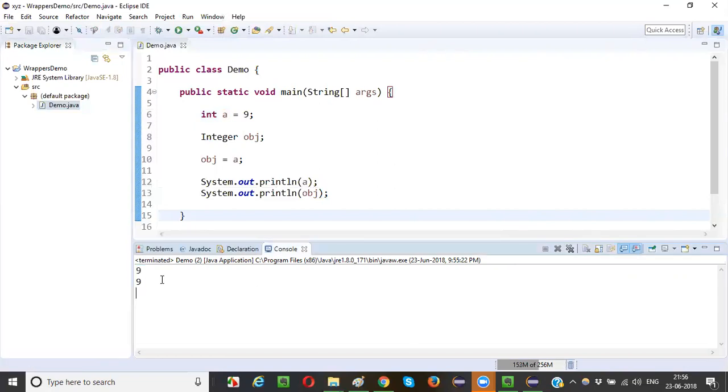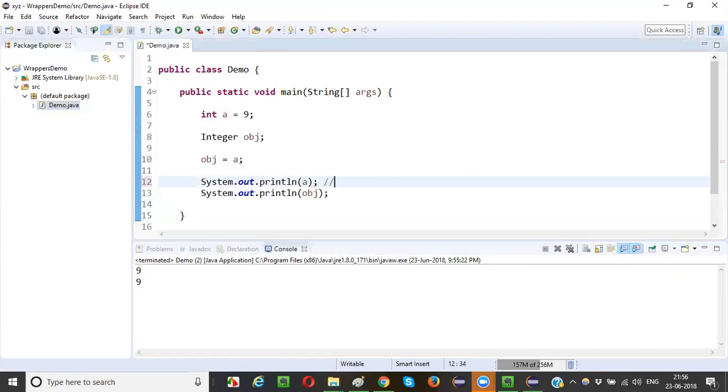Okay, the output got displayed, guys. What is the output? For a, the same value 9 got printed. For the object also, the same 9 got printed. Only the thing is that here the primitive data type value got converted into an object, guys.